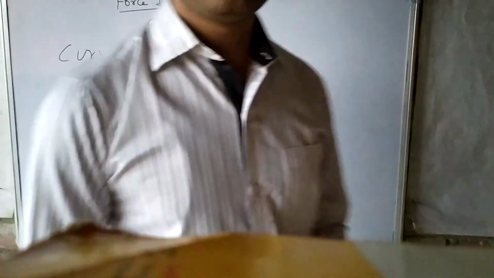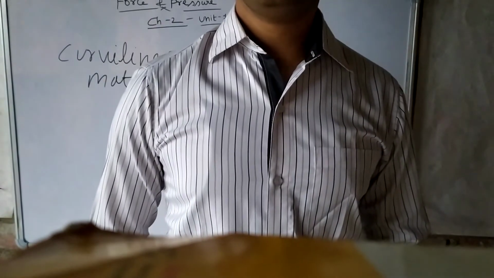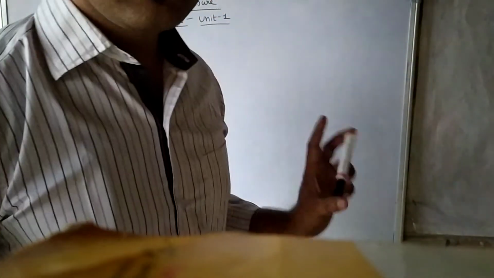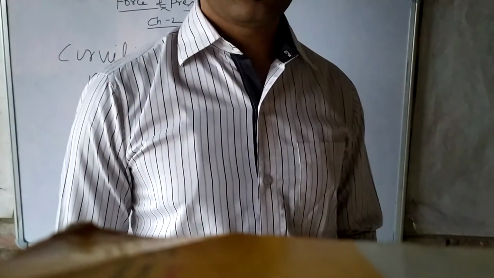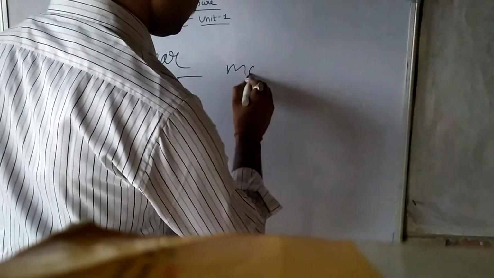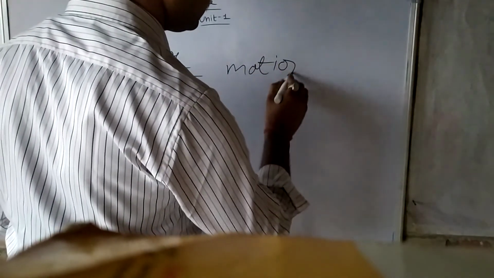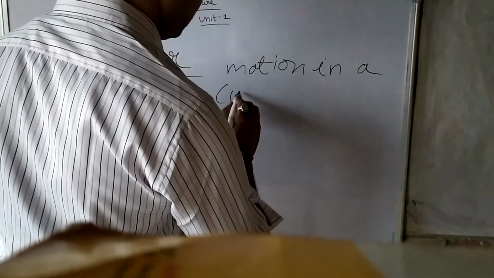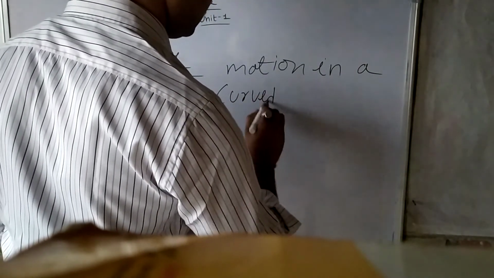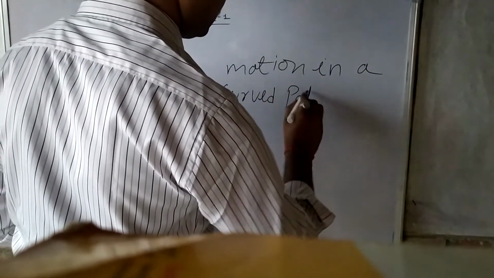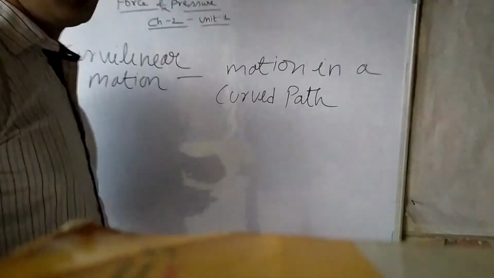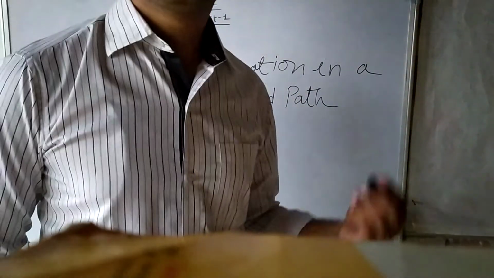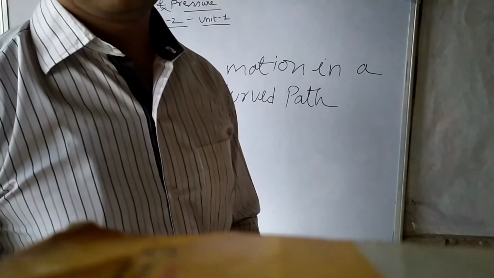In curvilinear motion, the name itself tells that the motion will describe a curve. Understand? A motion in a curved path. When there is motion in a curved path, then the motion is said to be a curvilinear motion.